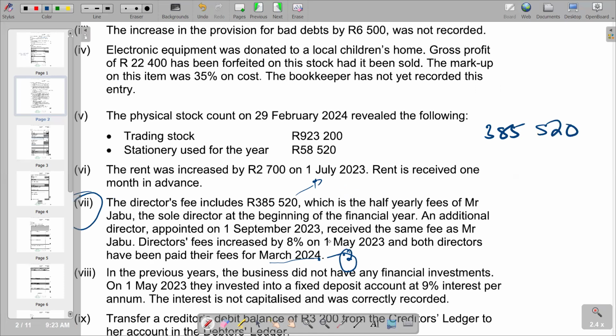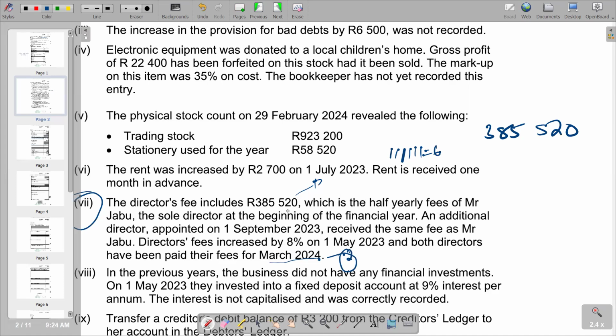It was from March. Remember, the year is ending end of February. So we have March 2023, March, April, May, June, July, August. So we should have 6 months, half yearly. 1, 2, 3, 1, 2, 3, 4, 5, 6. So we have 6 months to August. So that's what relates to the 385,520.